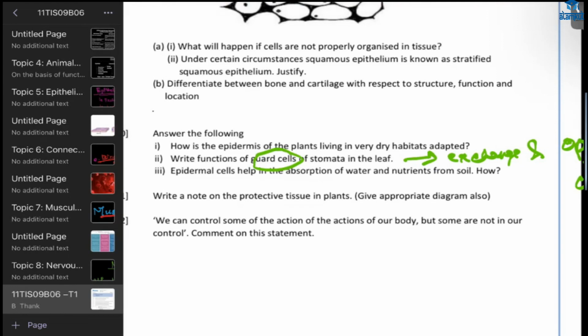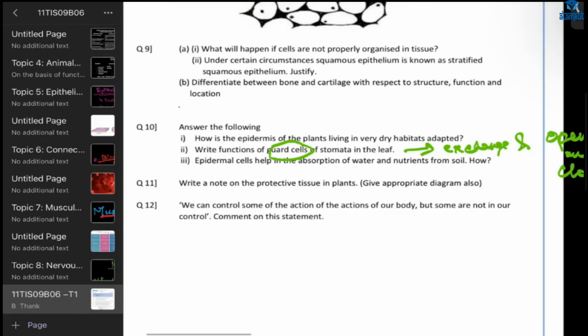Now, write a note on protective tissue in plants. Ma'am, I wrote protective tissue in plant is called epidermis. It is a single layered tissue and is the outermost layer of the plant. It is covered with a waterproof layer called cutin.